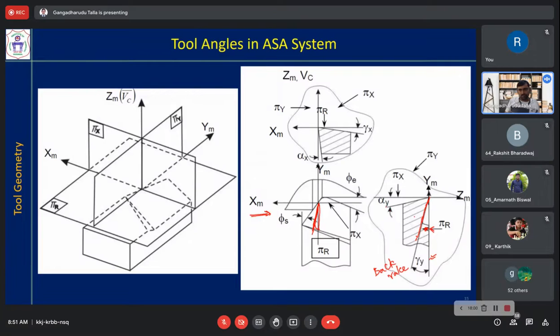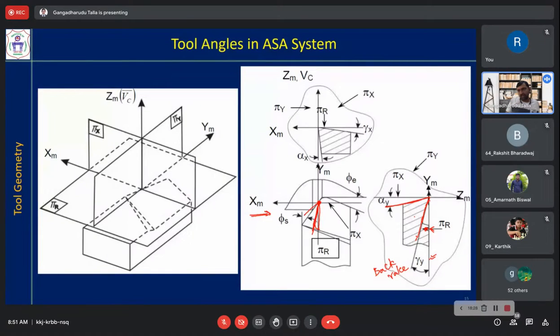Now what is this edge? We have not given any particular name, but it is representing the flank surface, because you have cut at this location. If you go down, that edge is representing the flank surface.